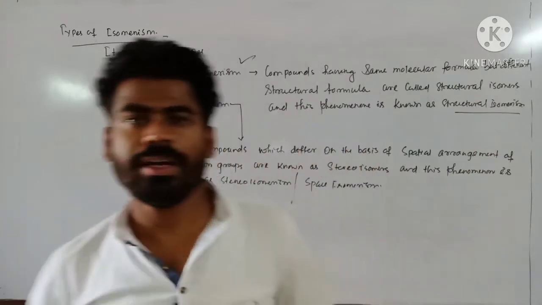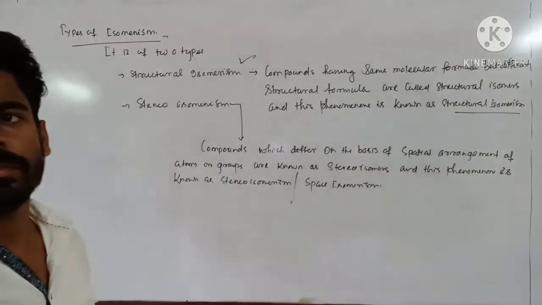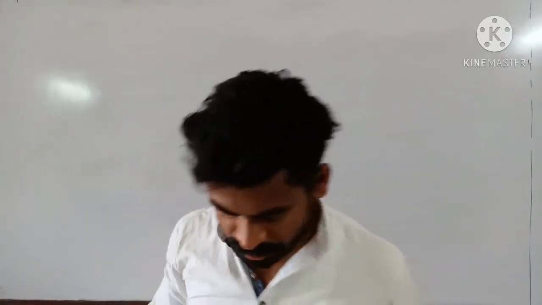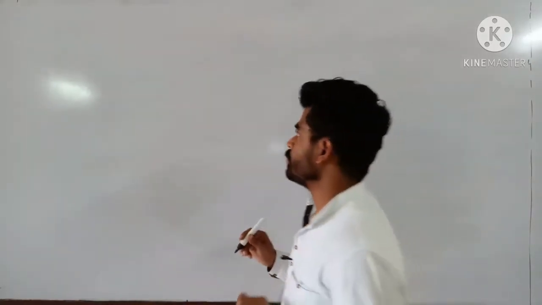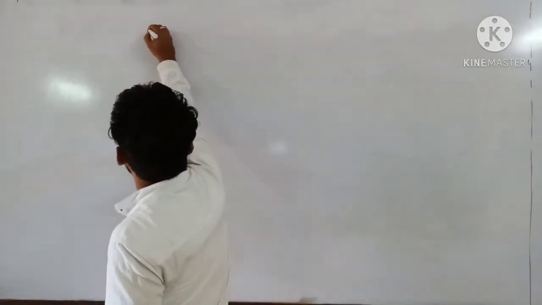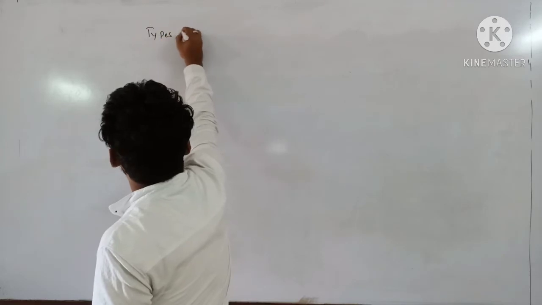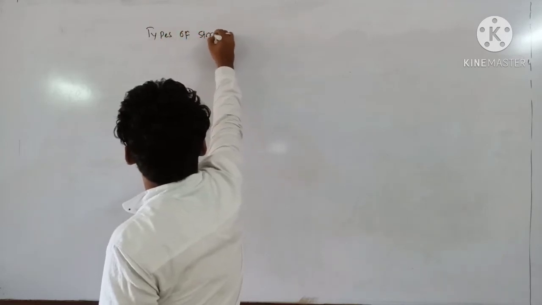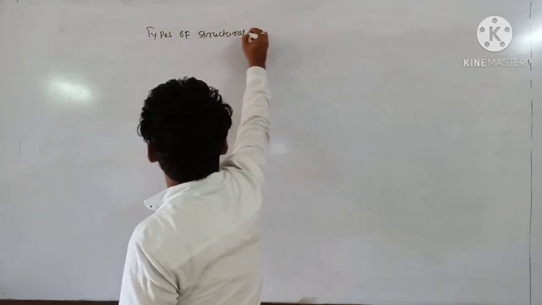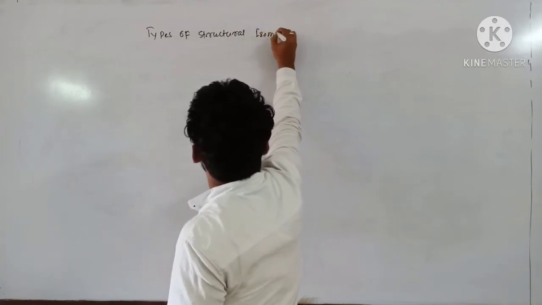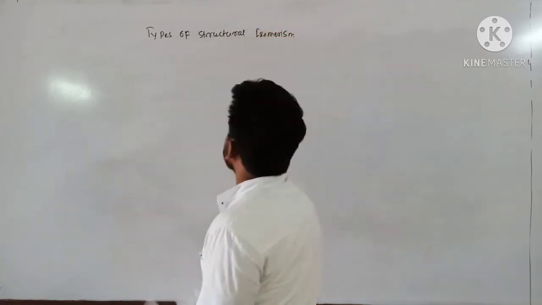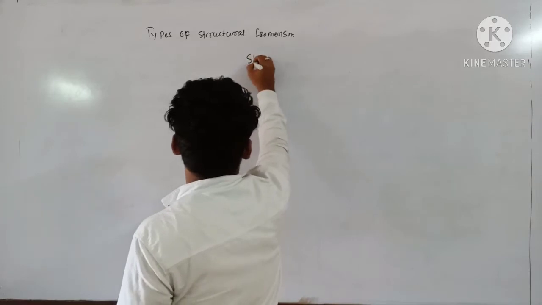Okay, so right now it's important to discuss structural isomerism. So you just note it down. Next we will discuss types of structural isomerism. So I can represent it in some precise way.